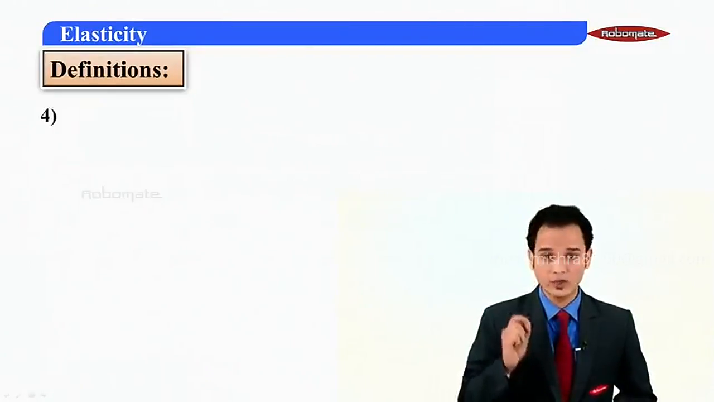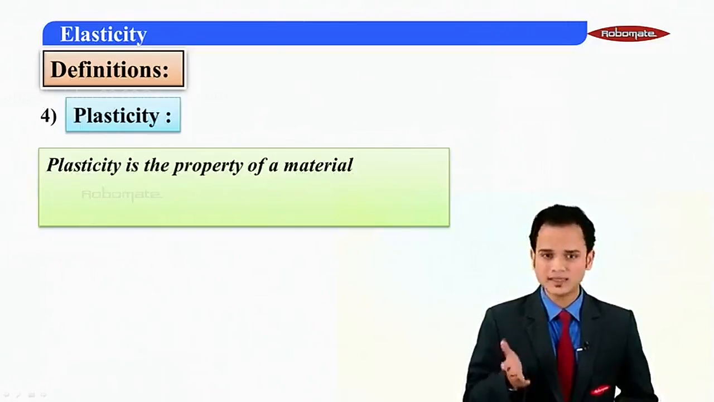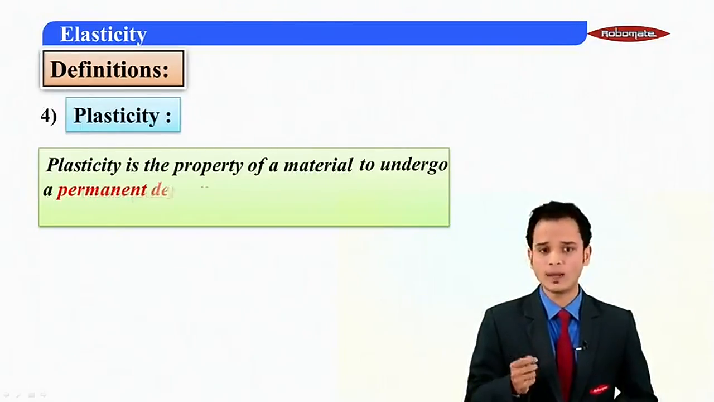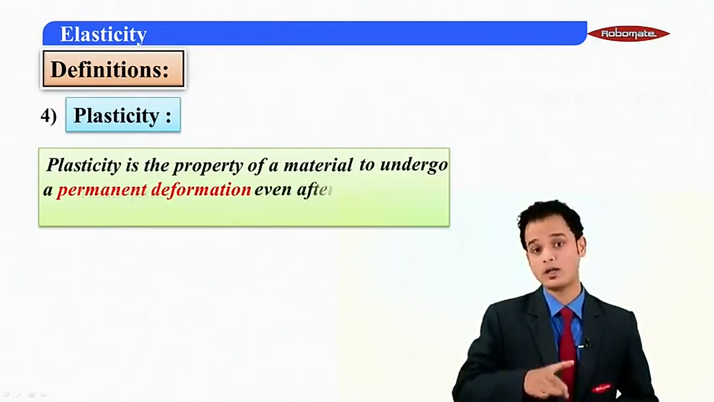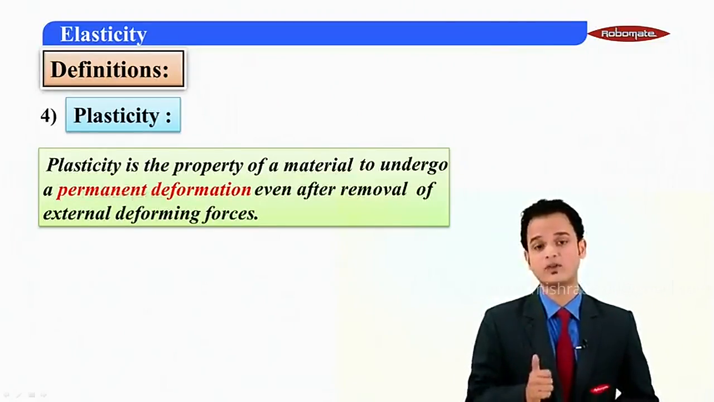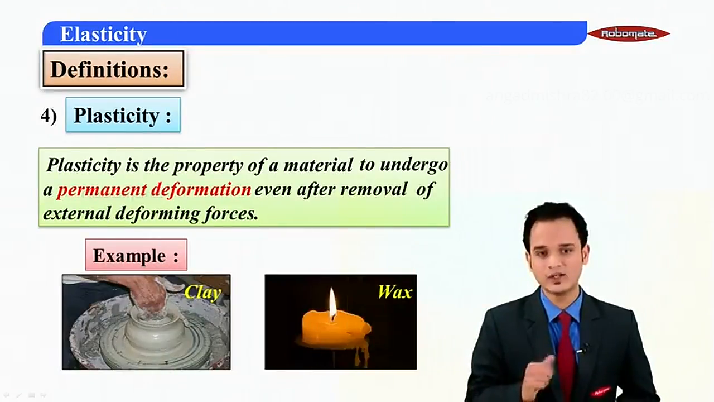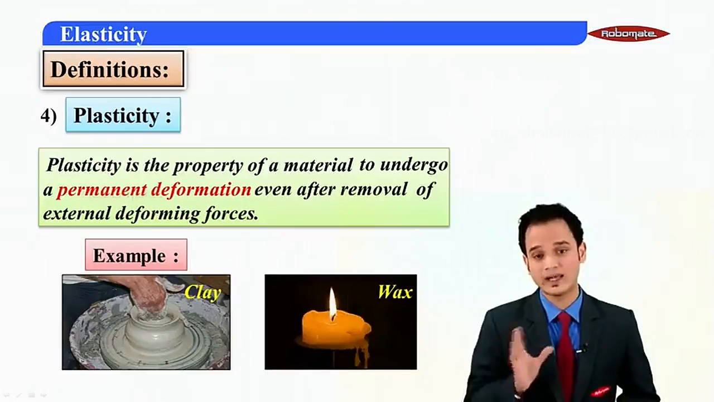Let us go ahead and do the opposite of elasticity, that is plasticity. Plasticity is a property of a material to undergo a permanent deformation even after the removal of external deforming forces. Don't rack your brains. Just see the example and you'll understand. So here we have two examples of clay and wax.